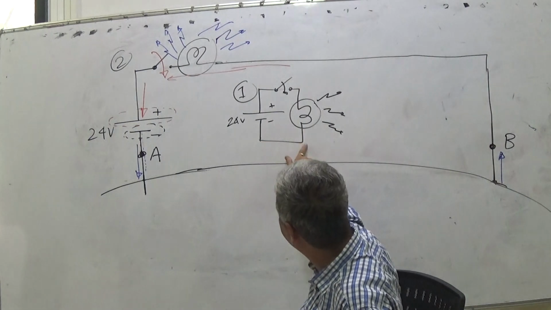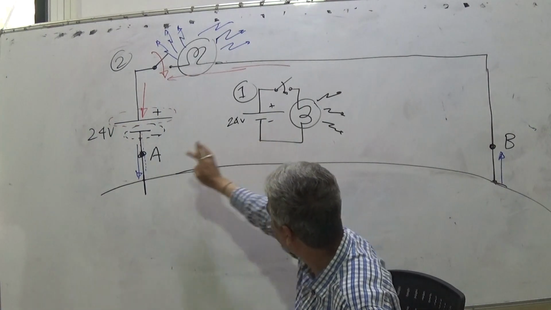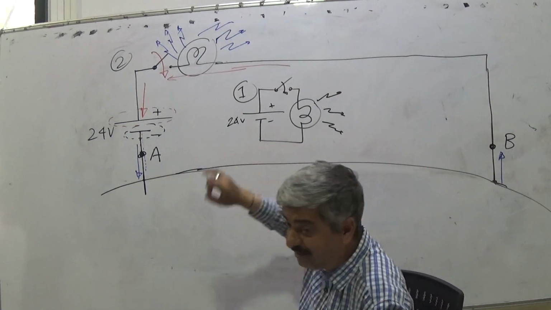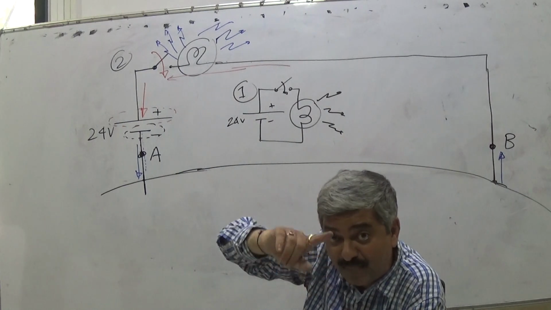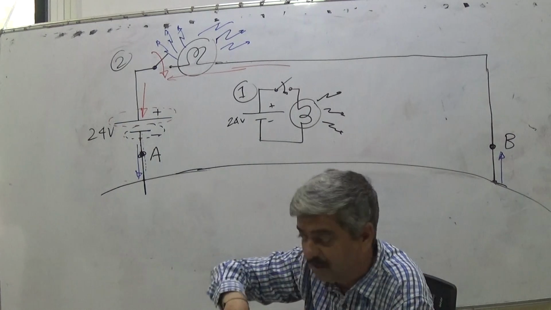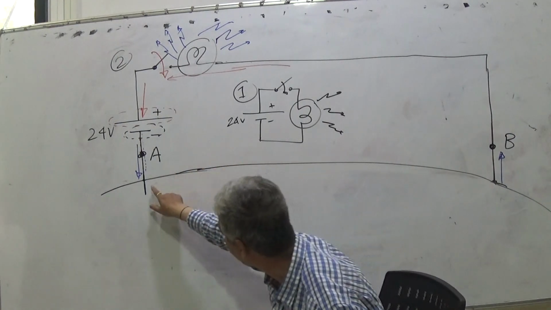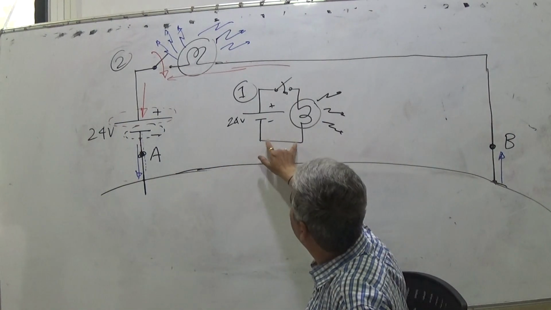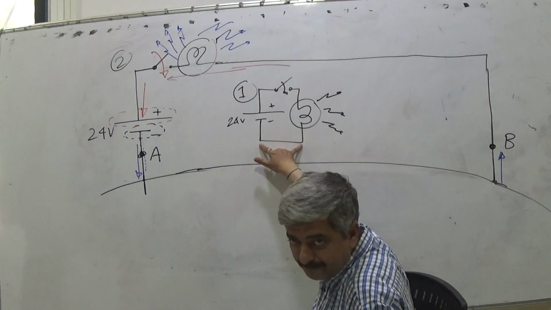If both terminals are connected by a conducting wire, or if both terminals are put into earth, when I connect a wire between these two they become equipotential.